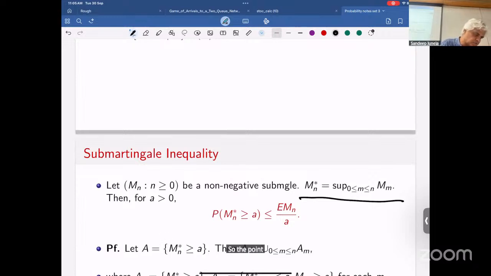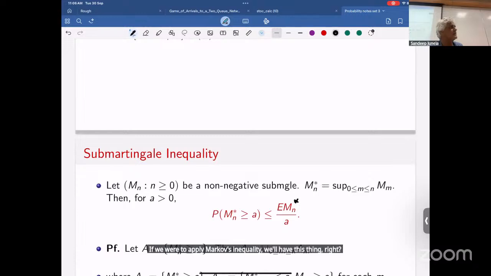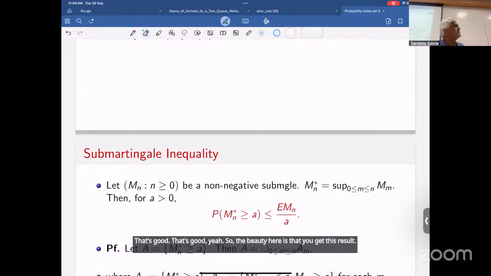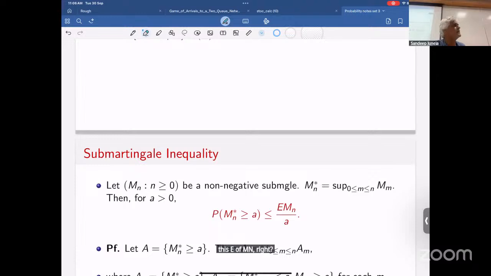So the point is this: we know that in Markov's inequality, you'll have Mn star here. If we were applying Markov's inequality, we'll have this thing, right? So the beauty here is that you get this result, just E of Mn. Just Markov, not like. It's more than Markov. I've got Mn star inside and Mn outside.